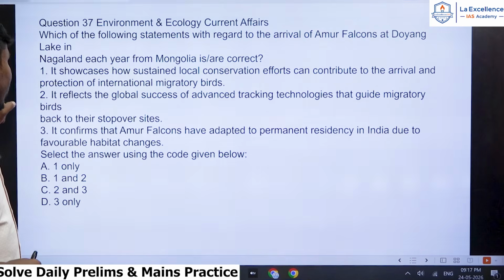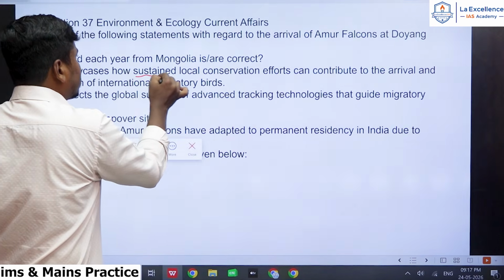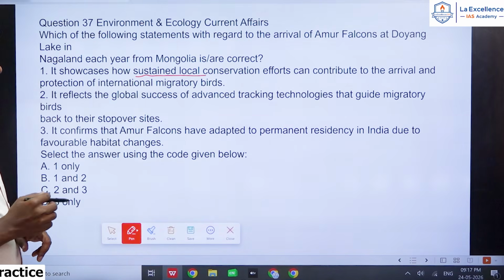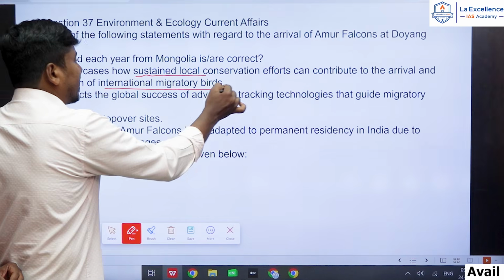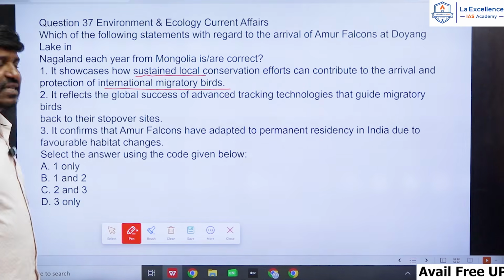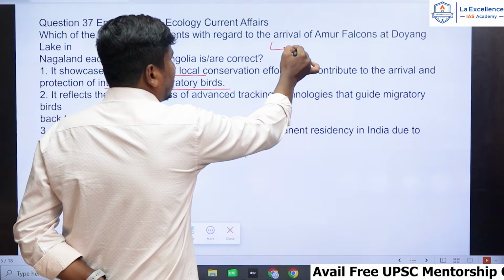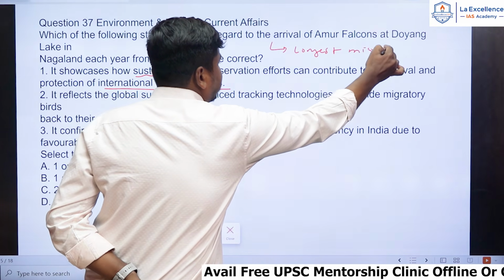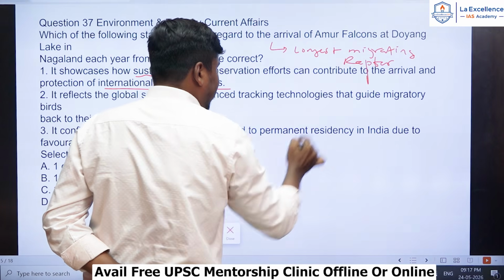Amur falcons showcase how sustained local conservation efforts can contribute to the arrival and protection of an international migratory bird. It is the longest migrating raptor.